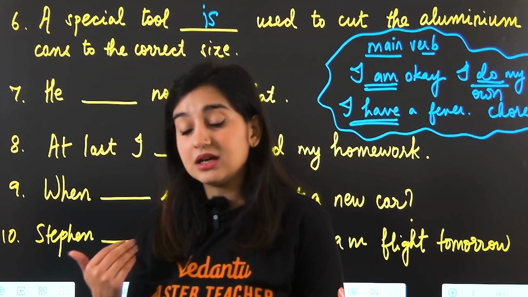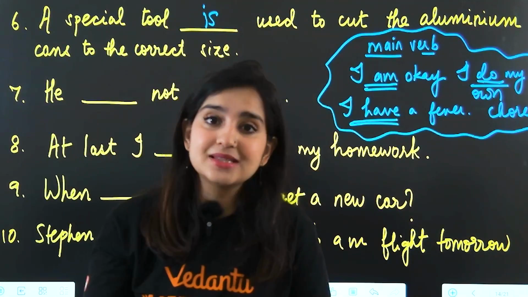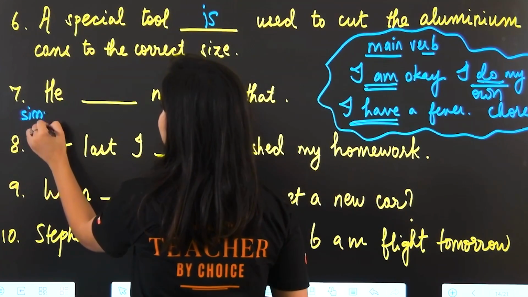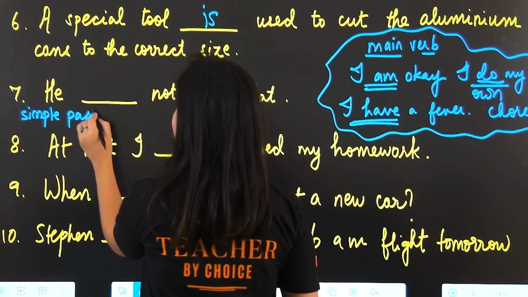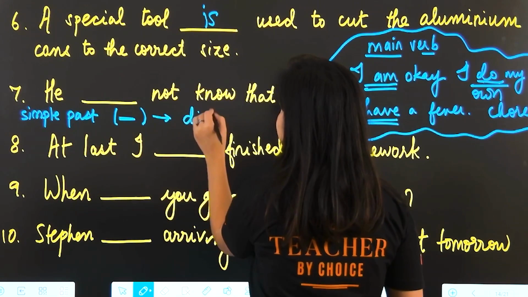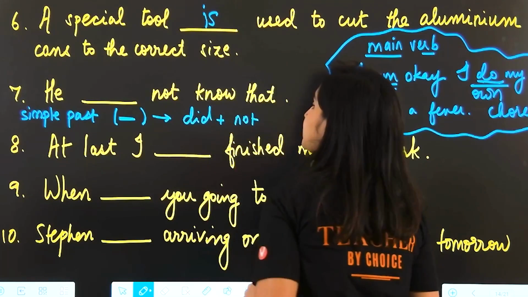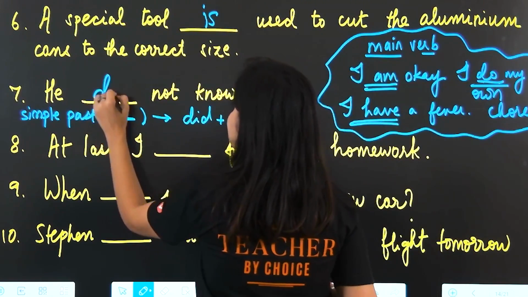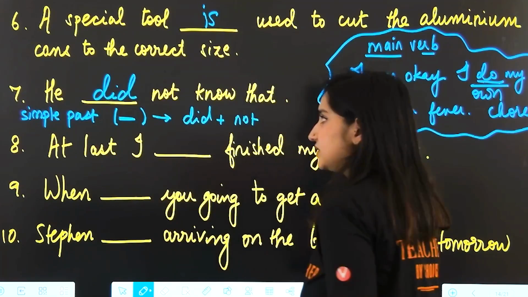Now, if you want to make a negative simple past tense sentence, then we can use did. So, what can we do? We can use did plus not. Okay, so he was unaware about something. He did not know that or didn't know that.